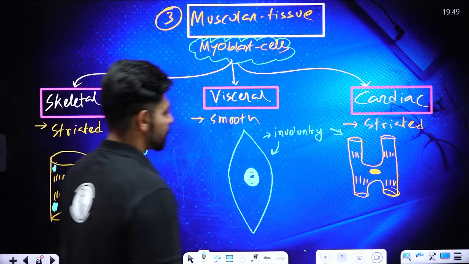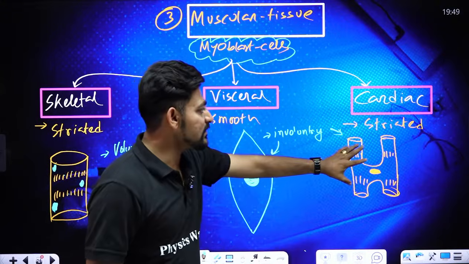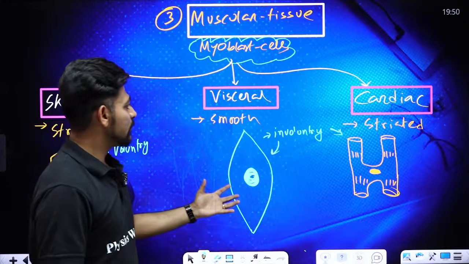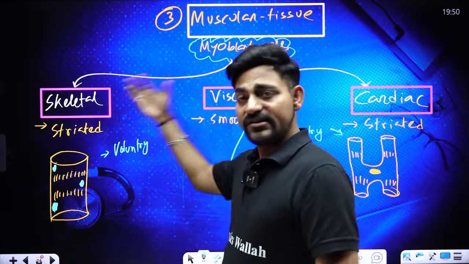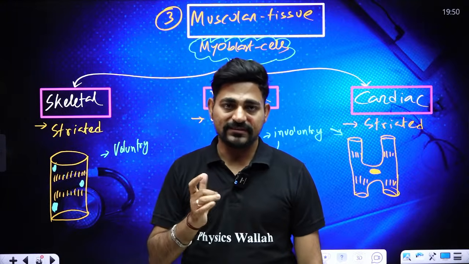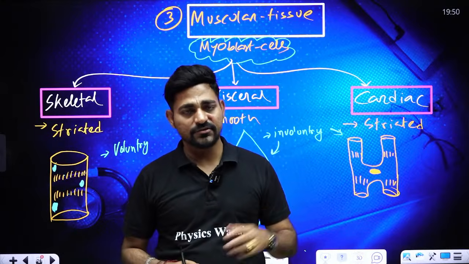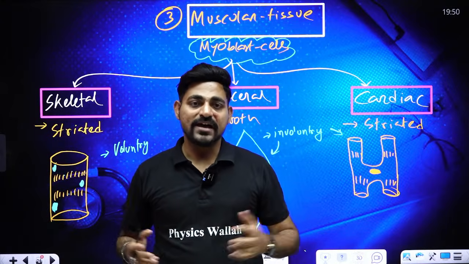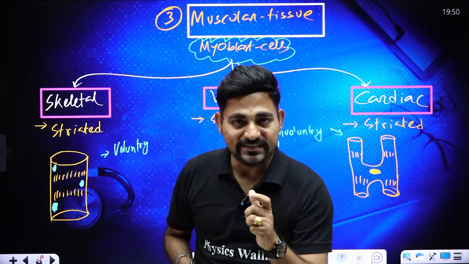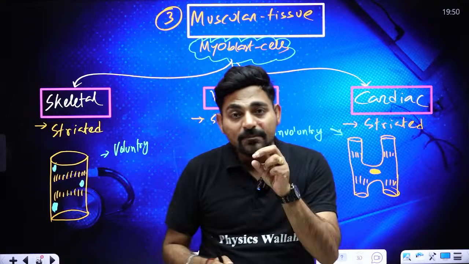So again, if you are asked involuntary striated muscle, that means cardiac muscle. Involuntary non-striated muscle or involuntary smooth muscle, visceral muscle, right? Voluntary striated muscle, skeletal muscle. So you have to twist the sentences in different manner, because the recent trend, if you check the previous 5-6 years' questions, you are getting statement based, assertion reason. That's why while you are studying a particular concept, you need to twist it in your own way so that you can crack the mentality of the paper setter.